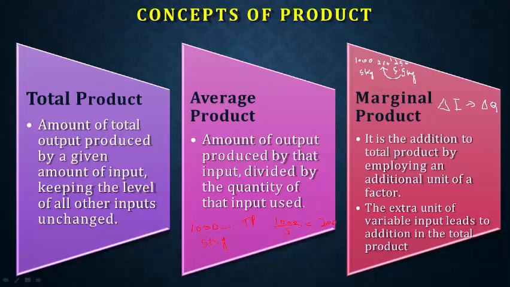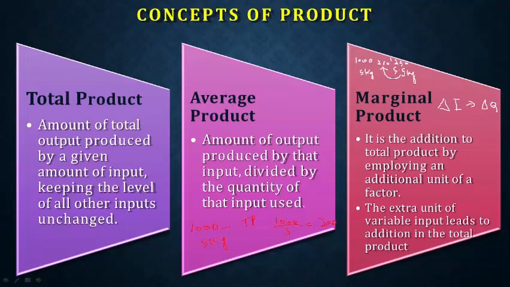Delta Q means delta output. That change in output is called marginal product. I think you're clear. So this is how we learn the different concepts of production. We move with this understanding: total product, average product, and marginal product.